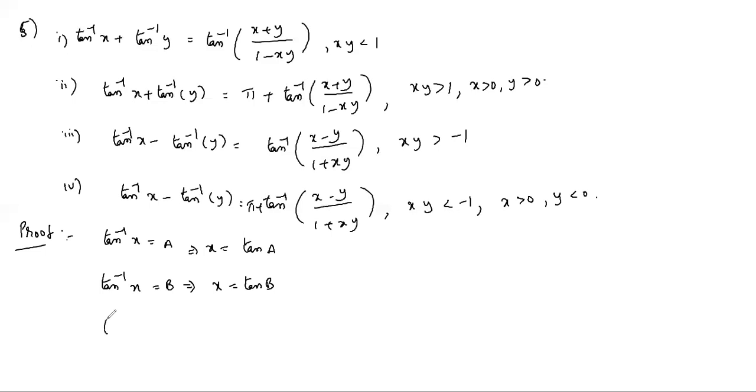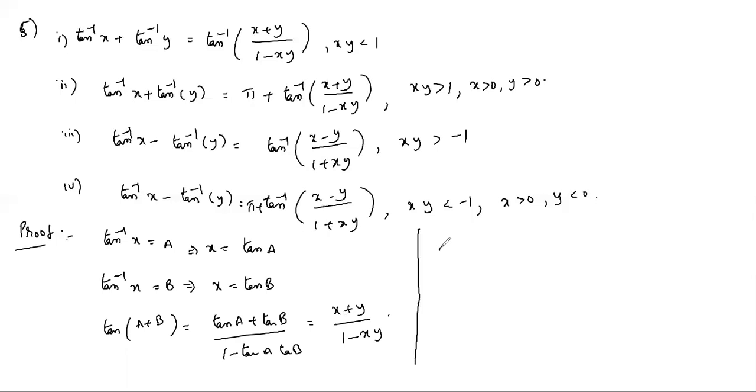Now you find tan(a plus b). Tan(a plus b) equals tan a plus tan b by 1 minus tan a tan b. Tan a is x, tan b is y. So tan(a plus b) equals x plus y by 1 minus xy. Now you can take tan to that side. So a plus b equals tan inverse of x plus y by 1 minus xy.